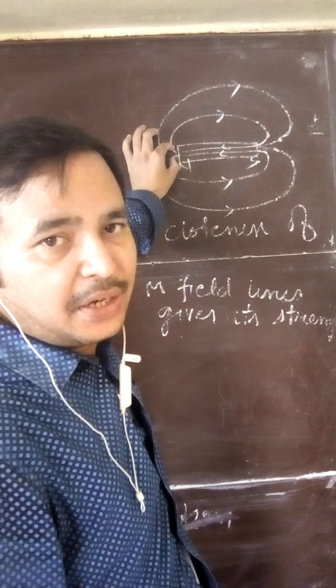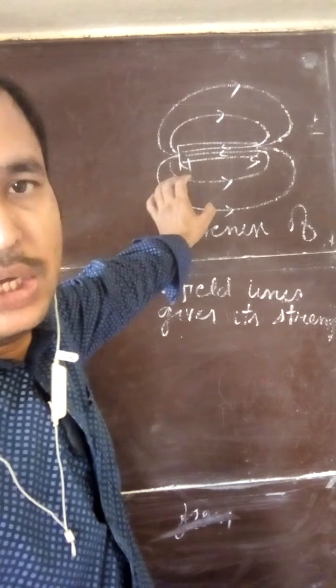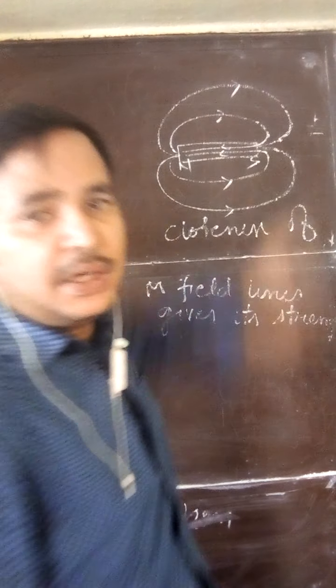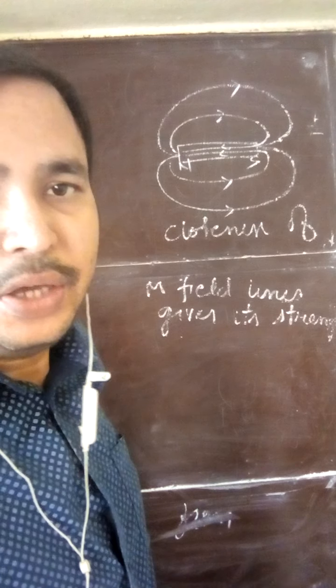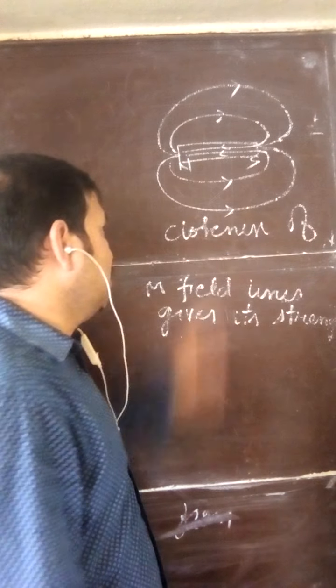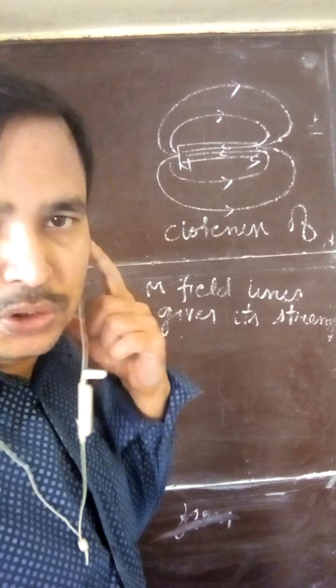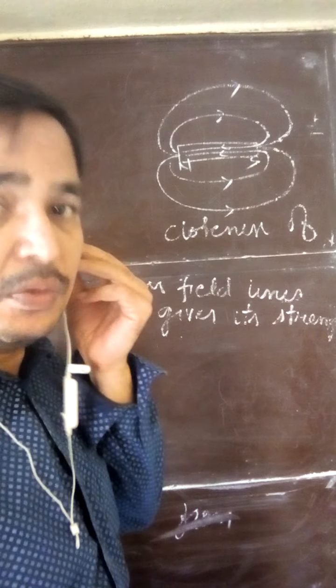What does it indicate? It indicates the magnetic field is stronger here. And where the magnetic field lines are far away, what does it indicate? The magnetic field strength is weaker there. So by looking at the magnetic field lines, you can tell where the magnetic field strength is stronger and where it is weaker.